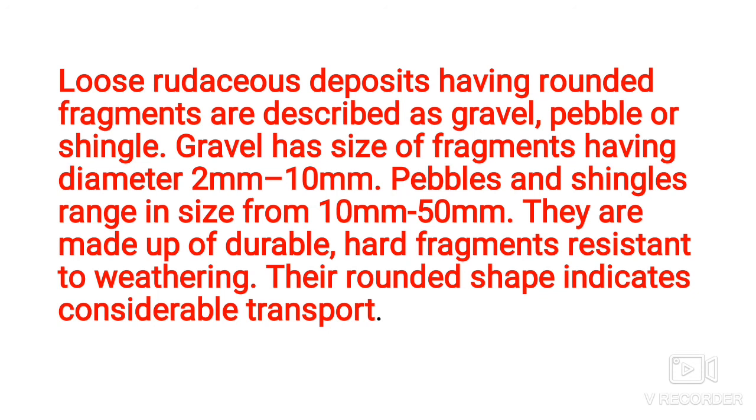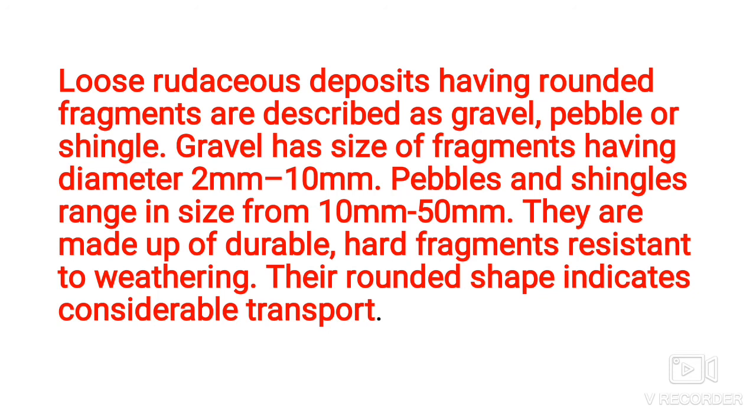Then cobbles are still larger in size than pebbles and shingles, and boulders are very large sized grains up to 256 mm in diameter.